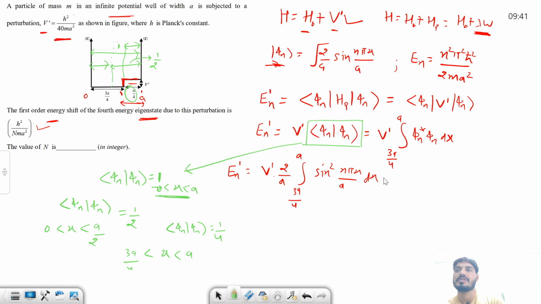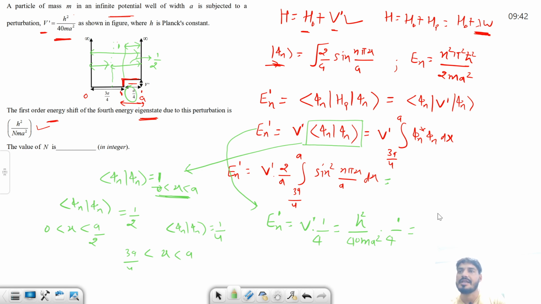So I can directly put this value here. So this is not needed here. Just see this one, I am using it from here. So this E n dash is nothing but V dash times 1/4. Now what is V dash? This is h square by 40 ma square into 1 by 4, right?